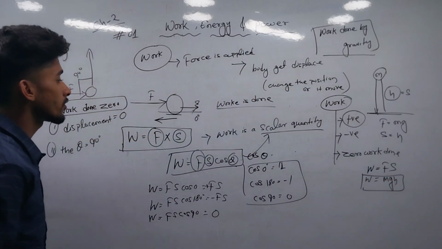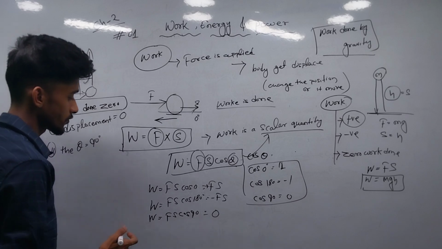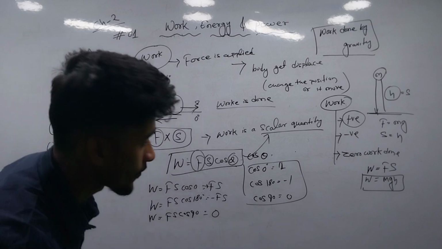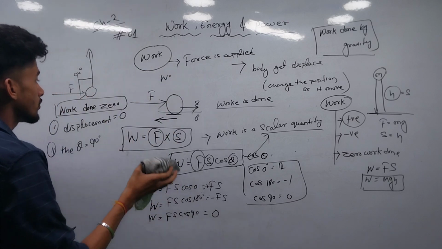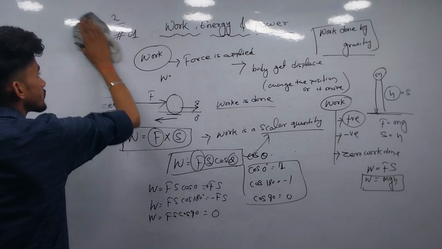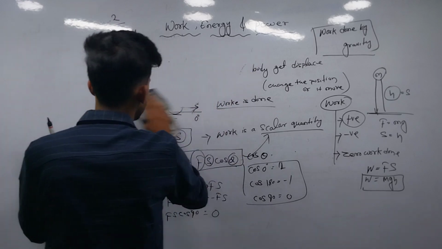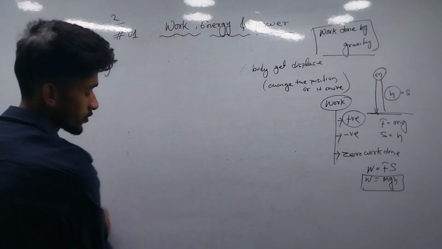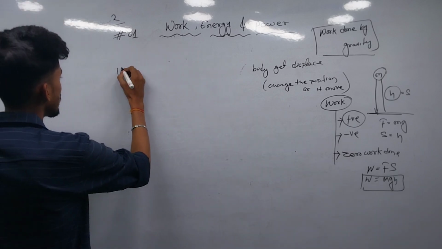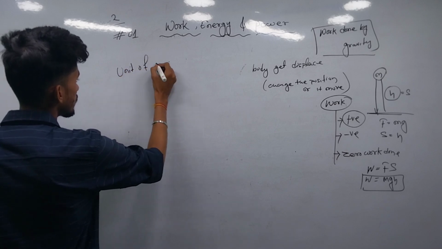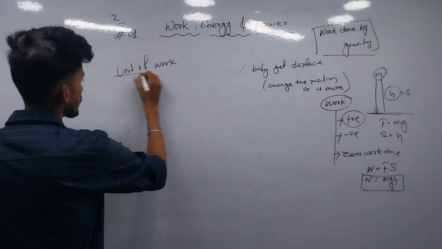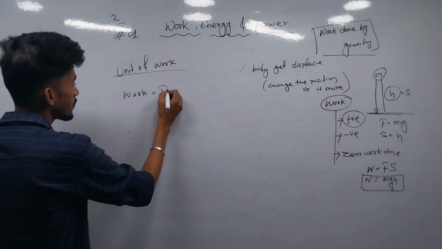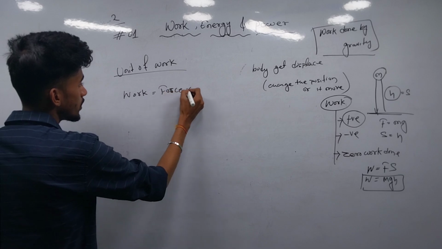So now it is time for the calculation of the unit. So simply we have stated that work done equals force into displacement, you can write it in your copy also. The unit is very important. The unit of work will be, work equals force into displacement.